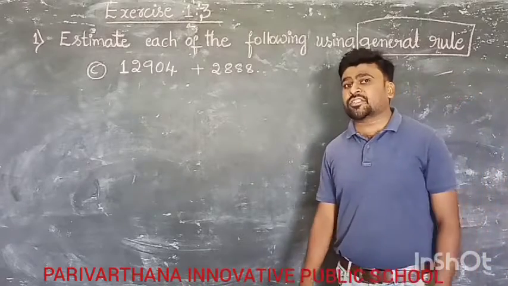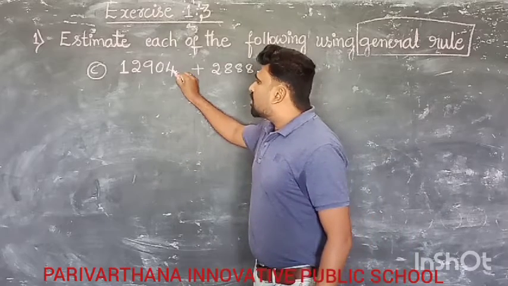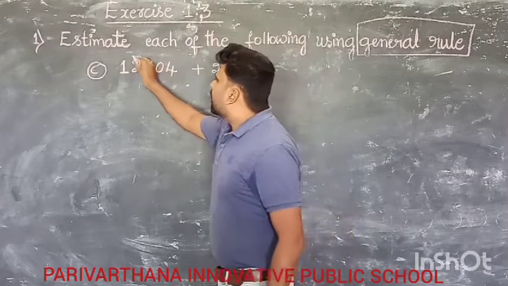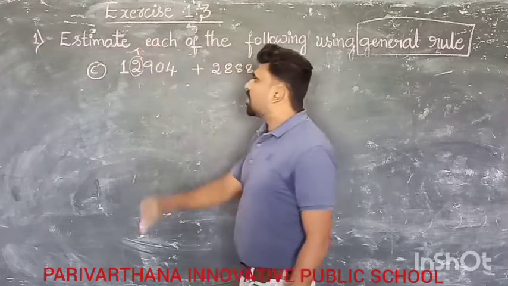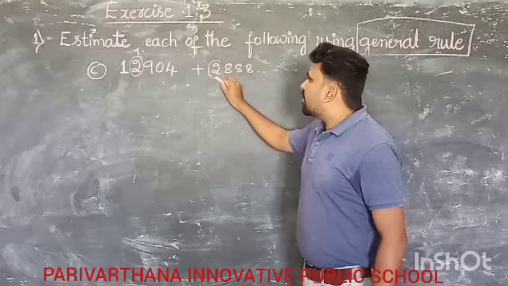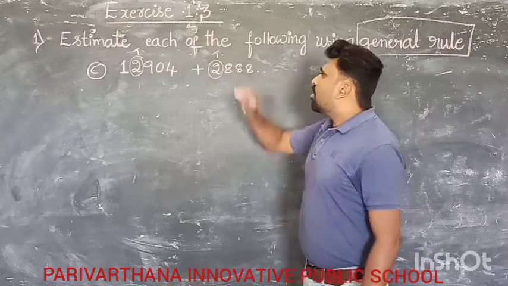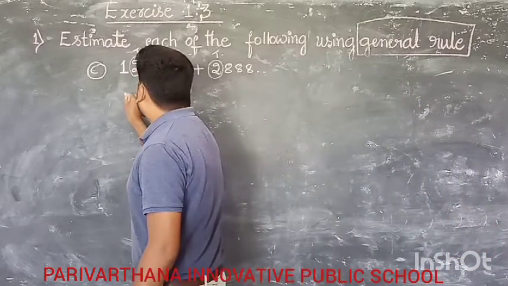Regarding the estimate, we have to round off to the 1000 place. That means ones, 10, 100, and now it is 1000 plus. You have to round off to this 1000 place. Here 1 is as it is.